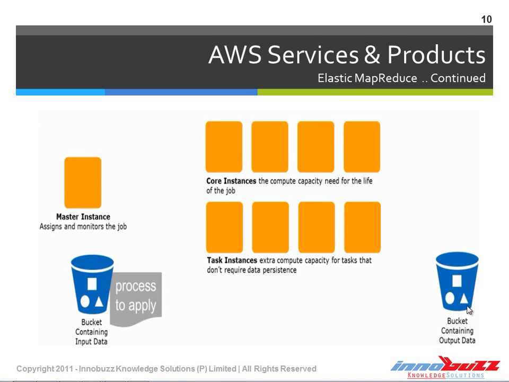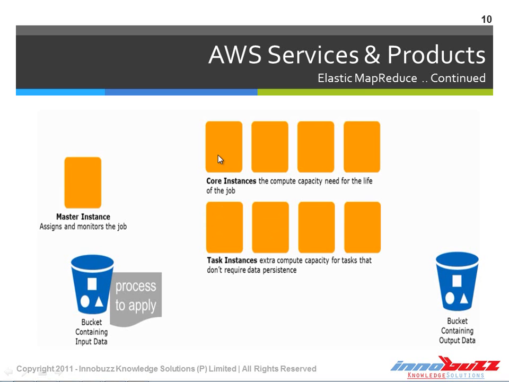If we look at this figure, we can understand how exactly the AWS Elastic MapReduce works. We can see the master instance. What exactly it does is it takes the data from the input bucket, that means from S3, and it gives this data to the task instance. And the core instance will have the processing power, and it detects the task instance.